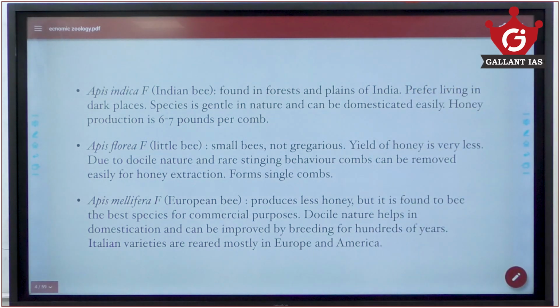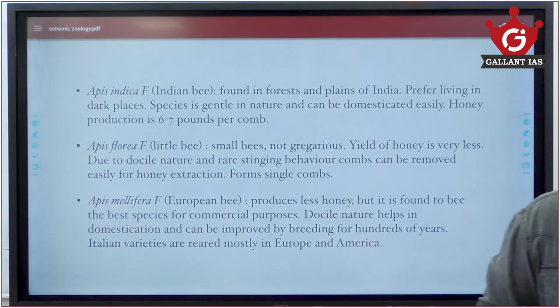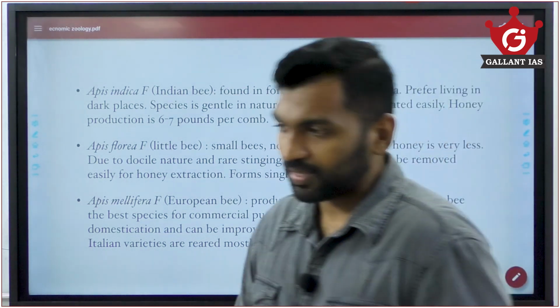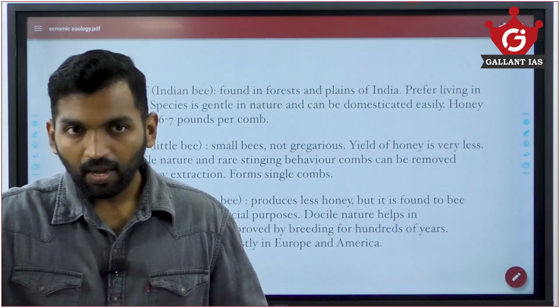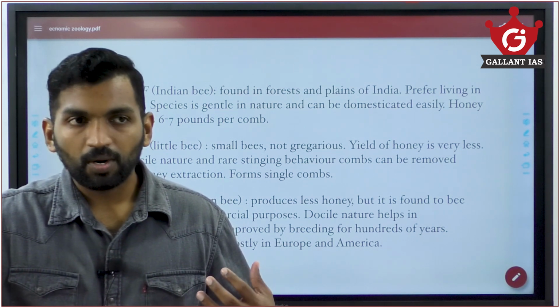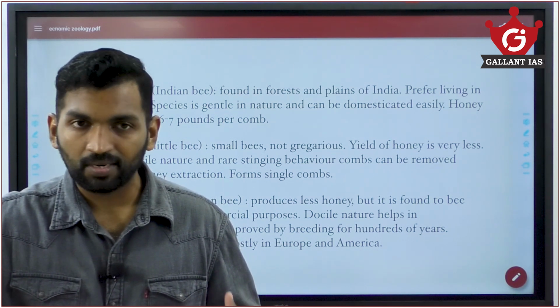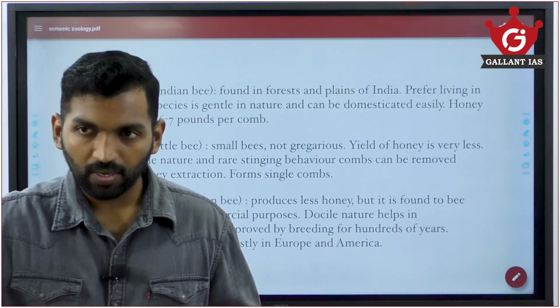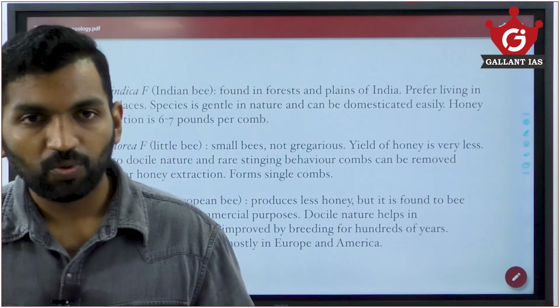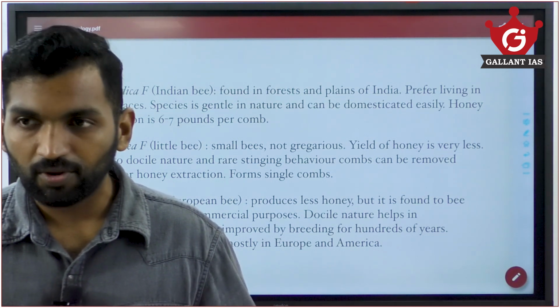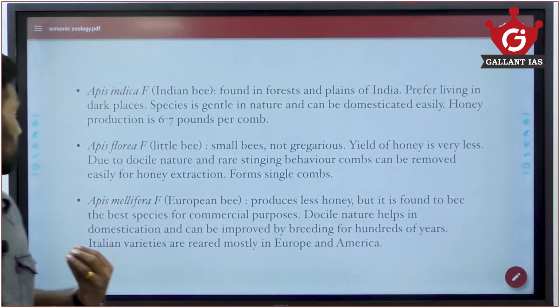Apis indica is a local Indian species found in forests and plains of India, and prefers living in dark places. The species is gentle in nature and can be domesticated easily. Honey production is 6 to 7 pounds per comb, but that is the general bee that we use, and it gives good results. The honey produced is sweet. It is easily domesticated, doesn't sting that much, and the yield is generally constant. All over India we generally do not go for a foreign breed of honeybee. We use our endemic variety of bees, and Apis indica is the general bee that we use.